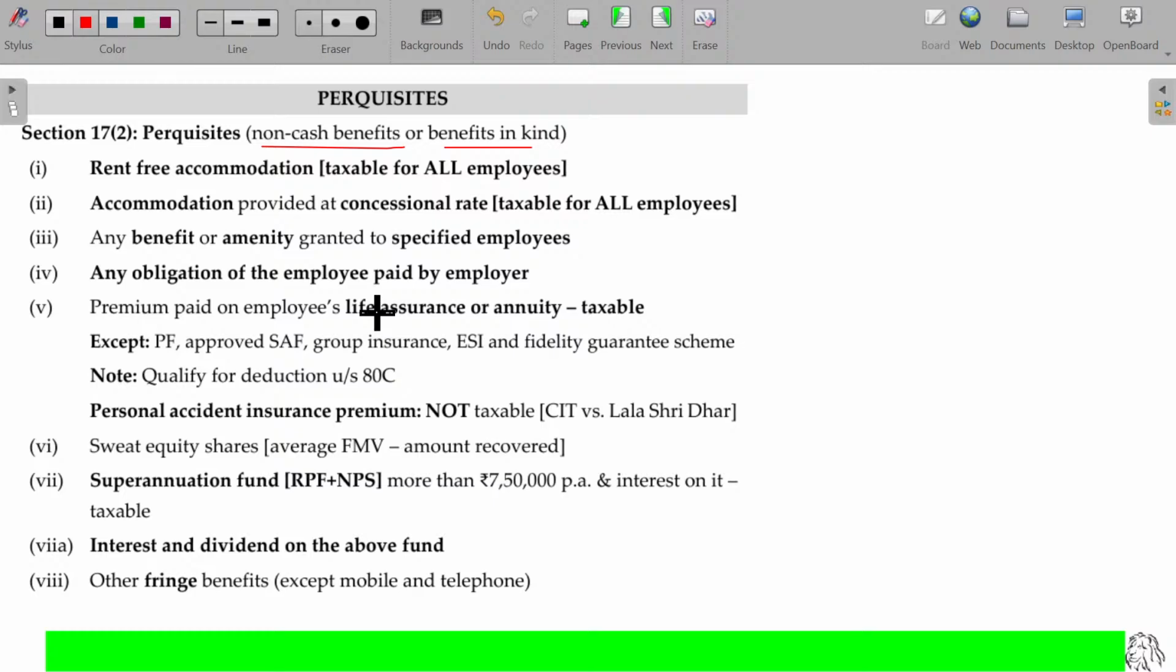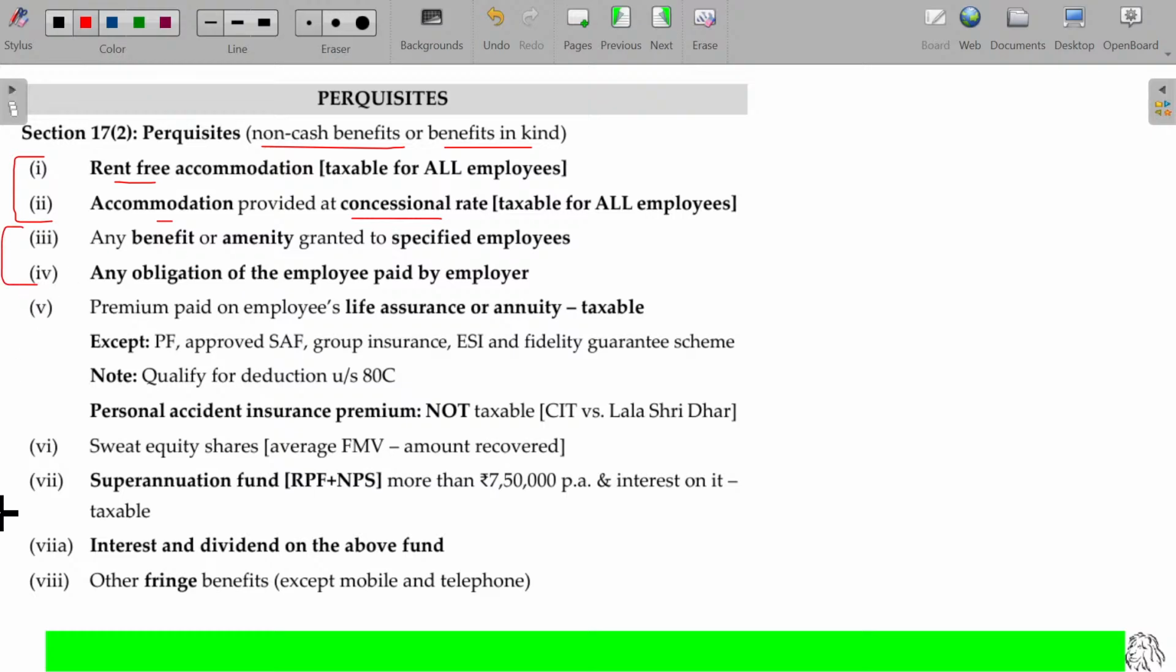That is called perquisites. Rather than getting the allowances for rental purpose, the quarters is given or free accommodation is given by the employer, or accommodation is provided and nominal value is charged. These two are studied under 17 class 2, subclass 1 and 2. Rent-free accommodation provided, and accommodation provided not free but a small amount is recovered, concessional rate.